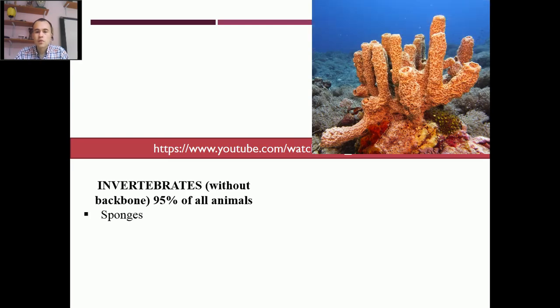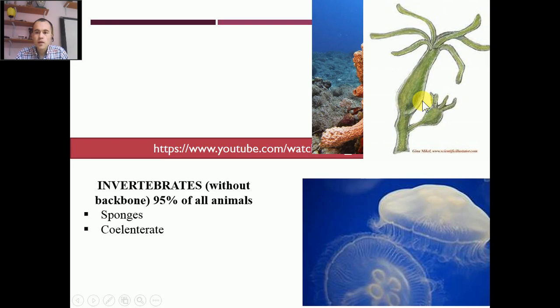The first invertebrate was sponge that lives under the water and it has many pores in its body, as you see here, many pores. The second one was coelenterate and it includes polyps, which have a vase body, and this is hydra. And the next one was medusa, which was umbrella shaped, and it's jellyfish.